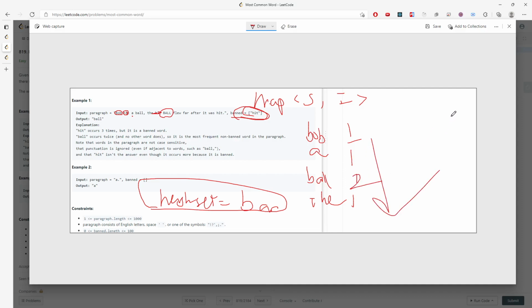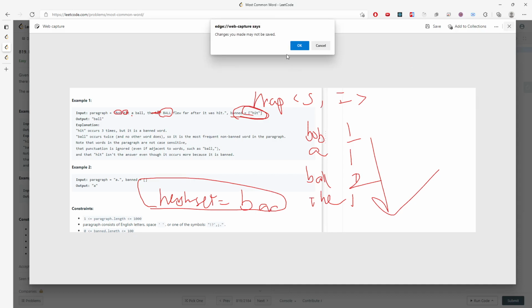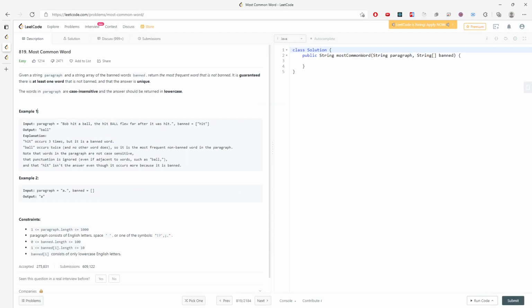Basically this is super simple. You can use a regular expression, or you can just do it on your own. I can traverse every single char inside the paragraph and define a valid string, right?